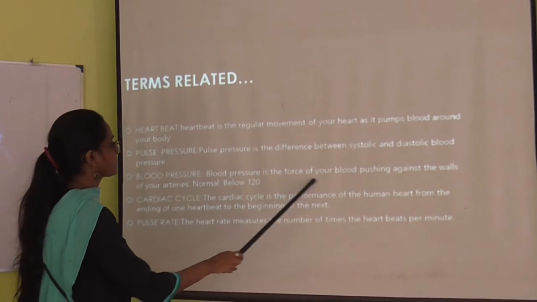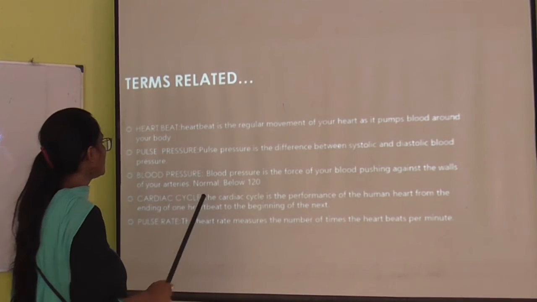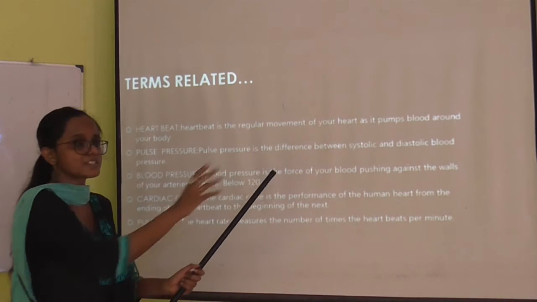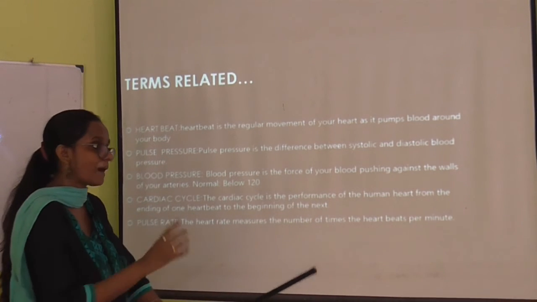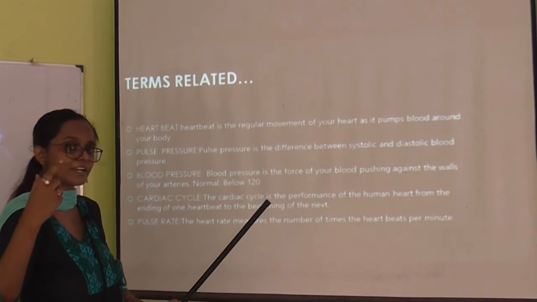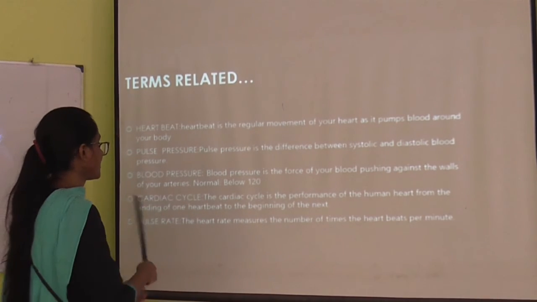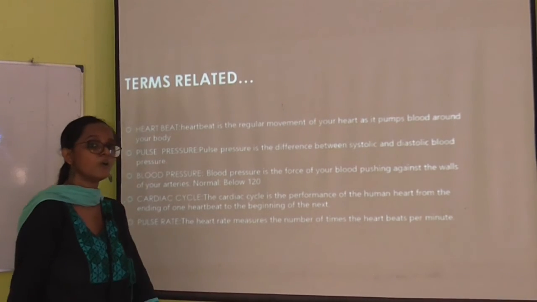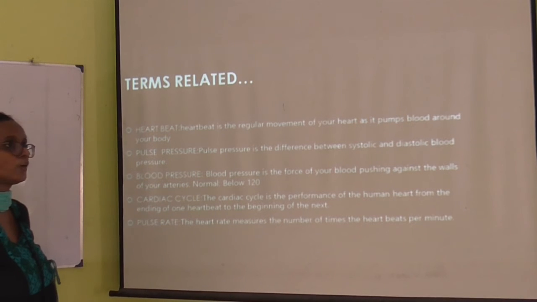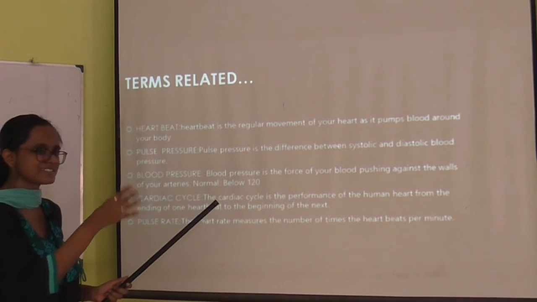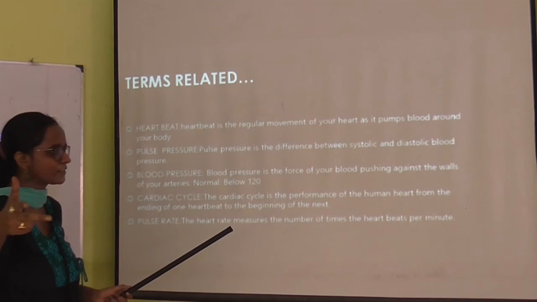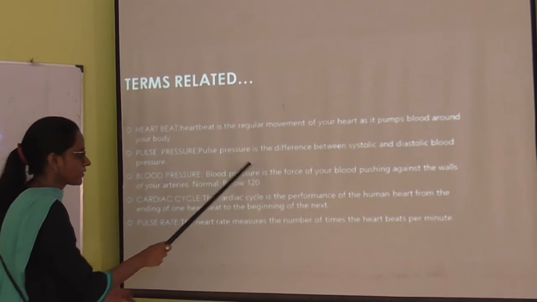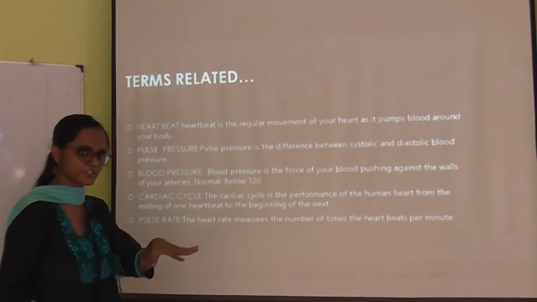Blood pressure is the force with which the blood is pushed through our body by the arteries, and that is measured through blood pressure. And what is normal blood pressure? It is generally considered to be between 80 and 120. So you can write below 120, that is also correct.